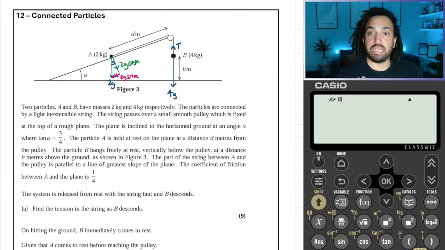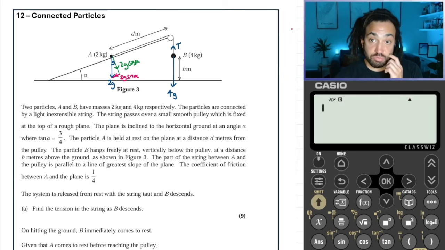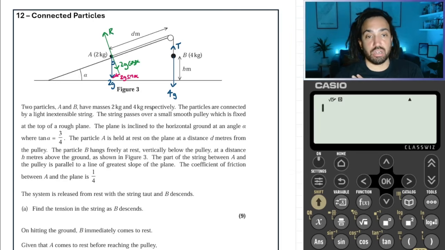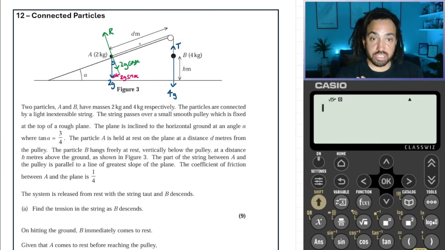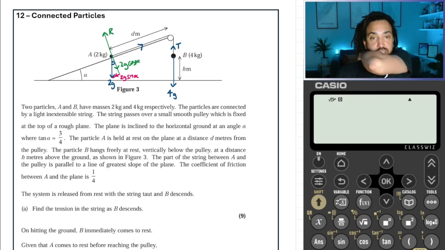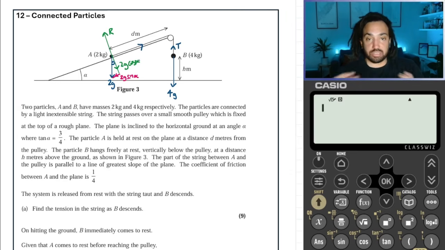Okay. And it does say it's a rough plane. So it's going to be useful to know the reaction force so that we can calculate friction. So we'll just call that R going up. And well, there's going to be tension in the string as well. The tension is going to be pulling that object upwards, like so. So the tensions are always acting sort of inwards.